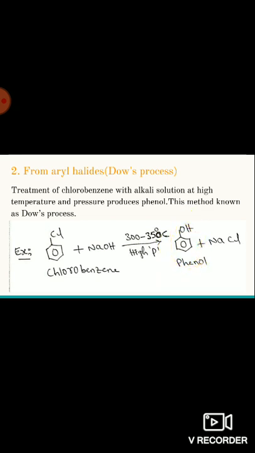That is, nucleophilic substitution of aryl halide takes place at high temperature and high pressure due to the partial double bond nature between the aromatic carbon and halogen atom. This specific process is generally known as the Dow process. Okay, next,